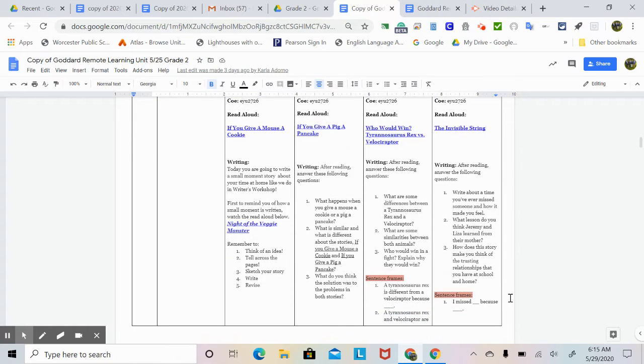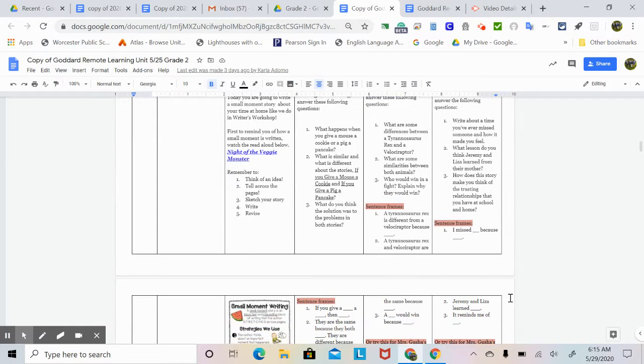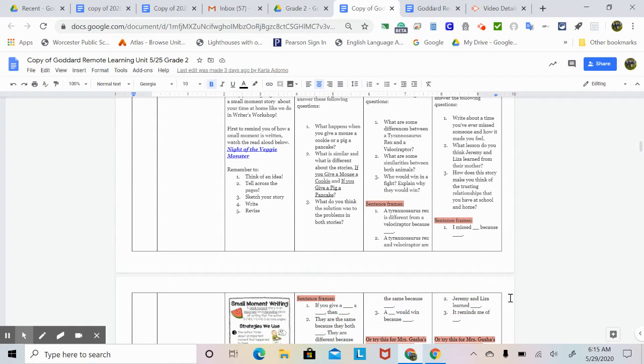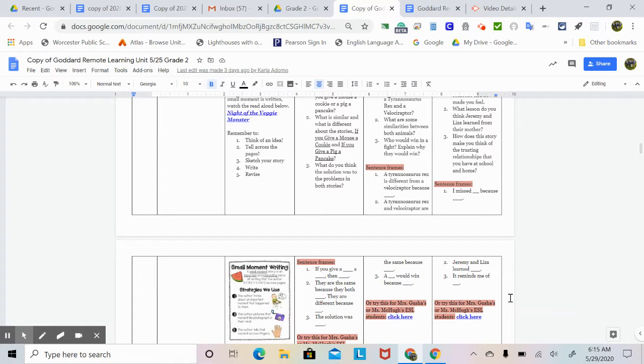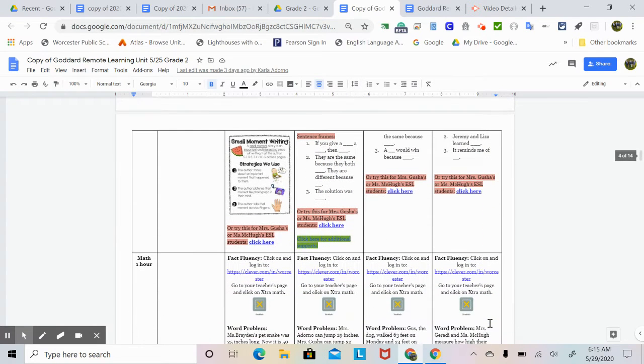And here are some sentence frames to get you started. 1. I missed blank because blank. 2. Jeremy and Liza learned blank. 3. It reminds me of blank. Or try this for Mrs. Gusha or Miss McHugh's ESL students. So there's a link right there for some ESL activities.